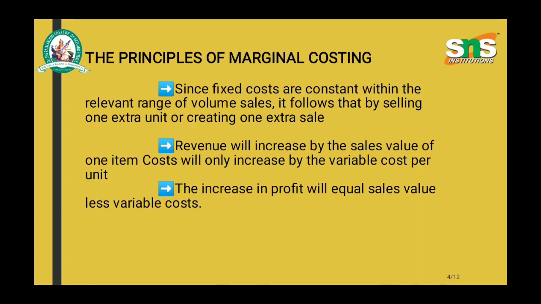The principles of marginal cost. Since fixed costs are constant within the relevant range of volume, it follows that by selling one extra unit or creating one extra sale, revenue will increase by the sale value of one item. Cost will only increase by the variable cost per unit. The increase in profit will equal sales less variable cost.